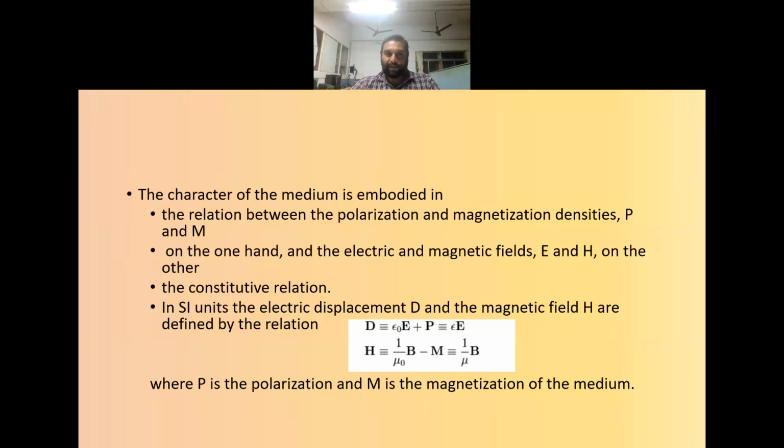That is given here as D is equal to epsilon 0 E plus P and H is equal to 1 by mu 0 B minus M, where P is the polarization and M is the magnetization of the medium. These two equations characterize the medium.